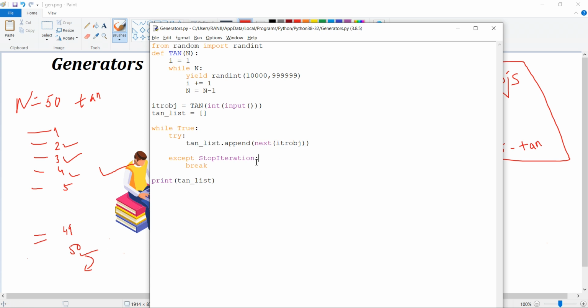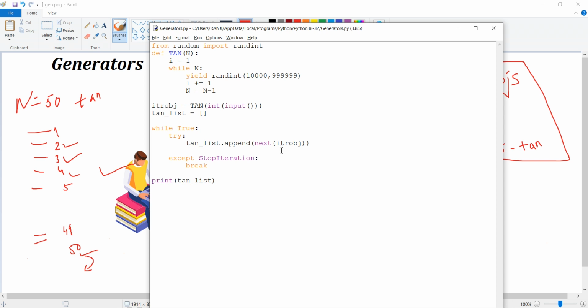As soon as it reaches the 51st position, that is n plus 1, if n is 50 and n plus 1 is 51, obviously it will throw an exception saying that it will be stop iteration, and then we'll break and finally we'll print the tan list. It is as simple as that. In order to make the generator work, you need to have an iterator function. So the concept of iterator is very much related to generator. This is what the program is all about.